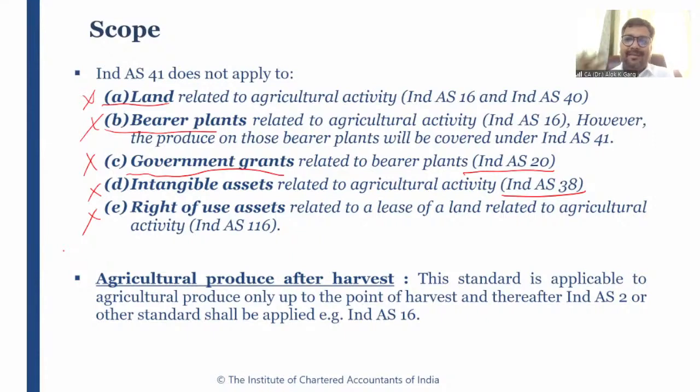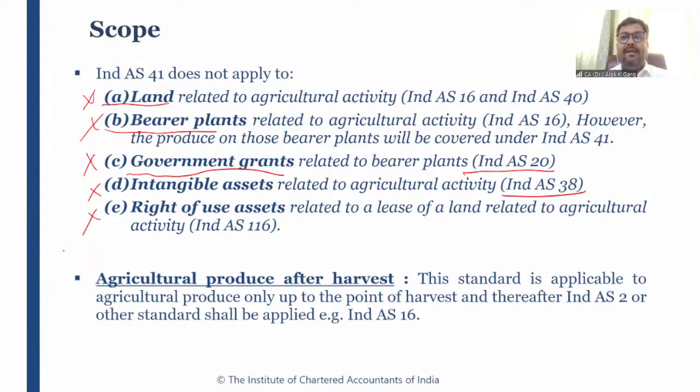I will grow tea trees on the tea farm, and I will pay rent to the landlord for this land. And whatever agricultural produce there is will belong to me. So just imagine, if the land purchased by the agriculture producer is not covered under Ind AS 41, then how will a lease of land be covered under Ind AS 41?